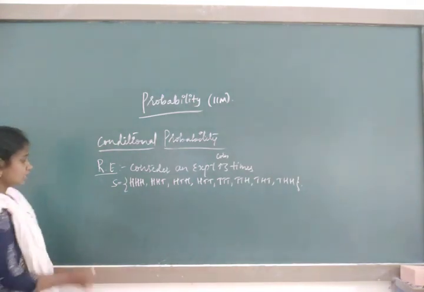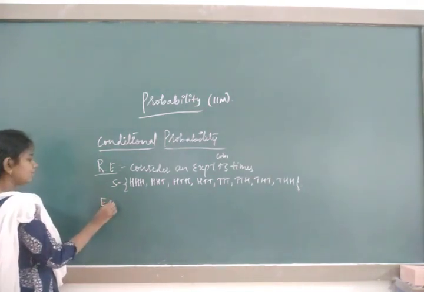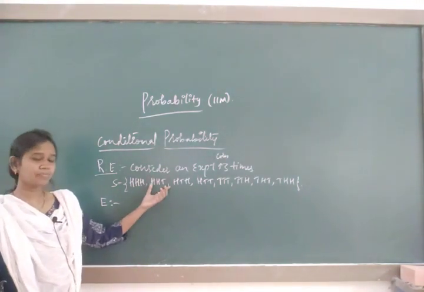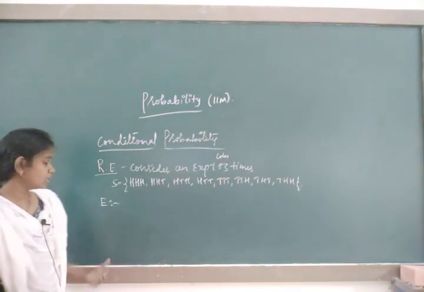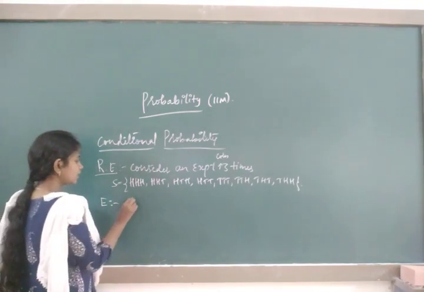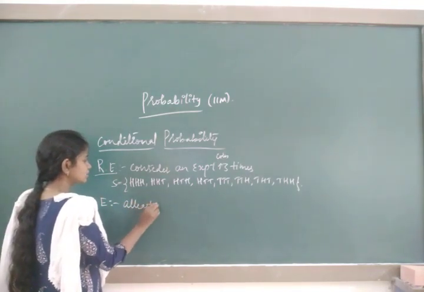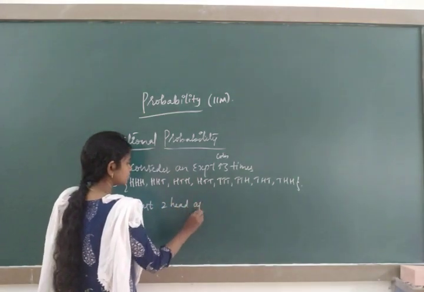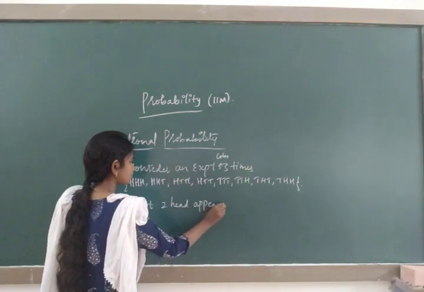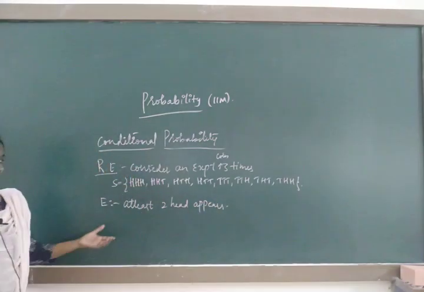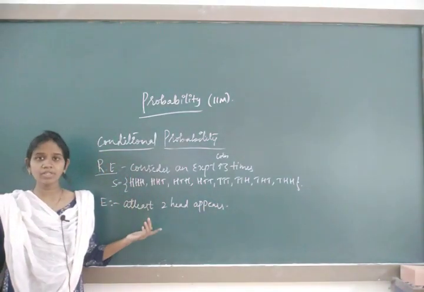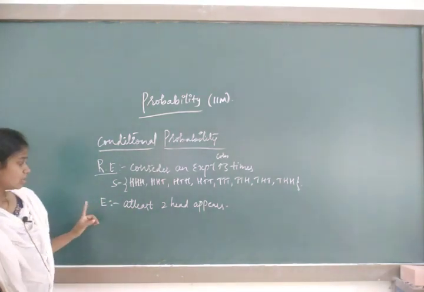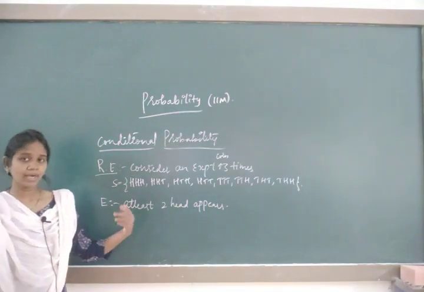So let us take E. E is an event. How is an event possible? An event is possible from this sample space only. So what is that event? I will take E as the event, at least 2 heads appear. How to write the event? An event is a subset of the sample space. Recall all the definitions we have studied in the previous classes. E is the event, at least 2 heads appear.